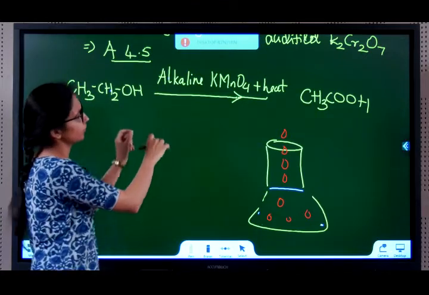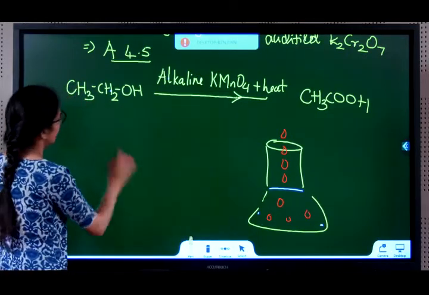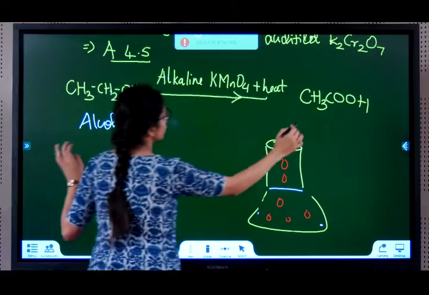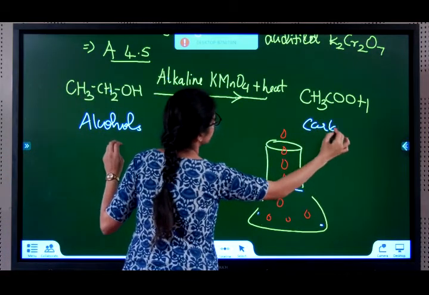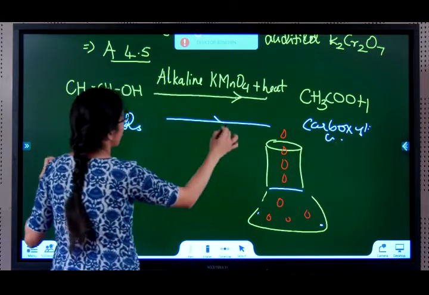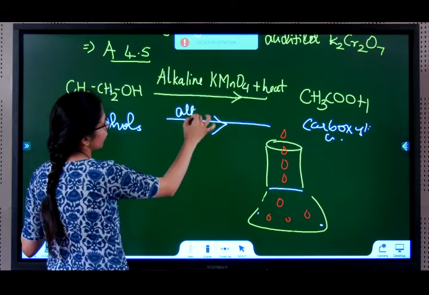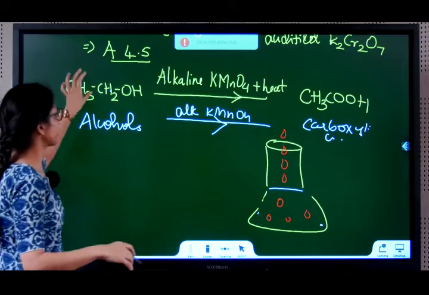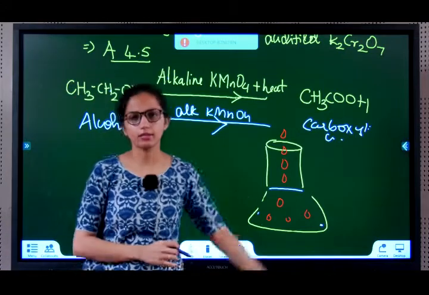So in oxidation, you can generalize and say that alcohols are converted to carboxylic acids on oxidation in the presence of alkaline KMnO4. You can generalize the statement. One example is ethanol to ethanoic acid.